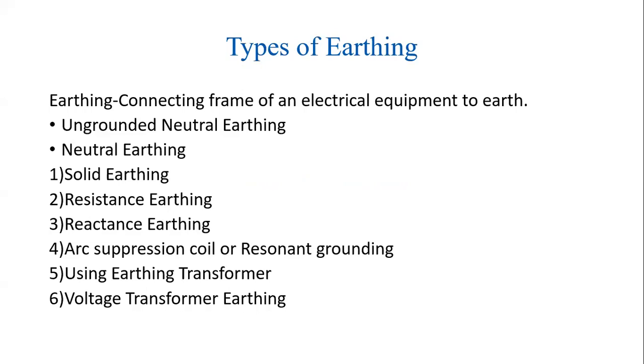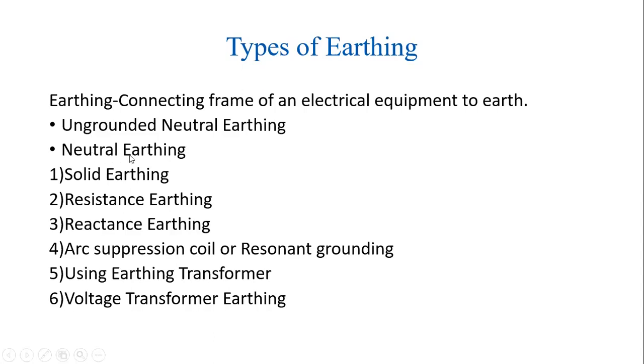This earthing is mainly classified into two types, ungrounded neutral earthing and neutral earthing. Ungrounded neutral earthing means that without any connection between neutral and earth, the circuit will be working. There is no earth connection. That is the meaning. And what is meant by neutral earthing?